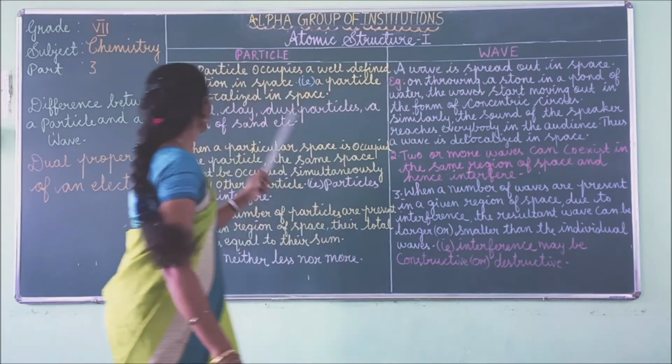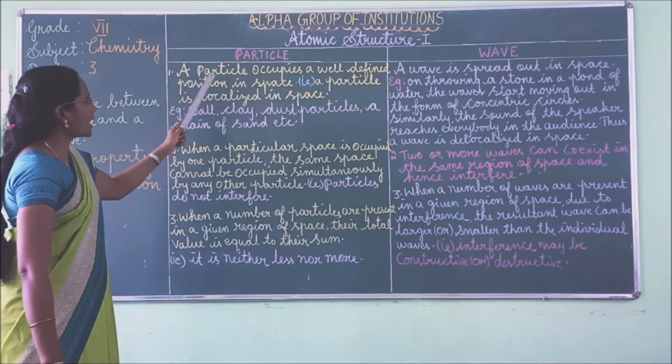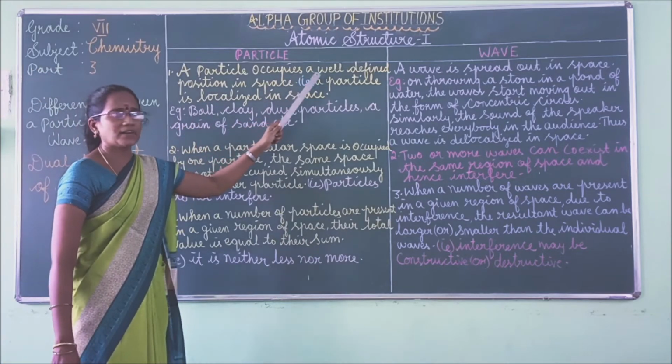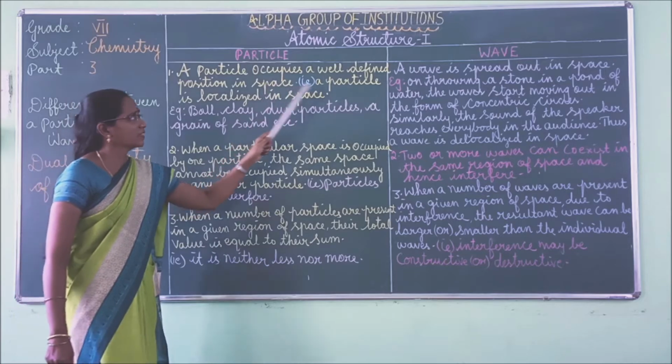Next one, particle. What is the difference? A particle occupies a well-defined position in space.